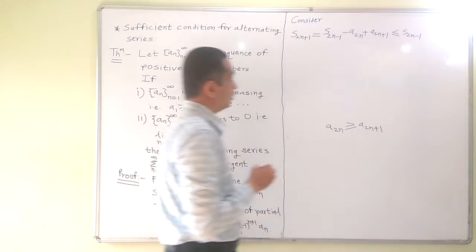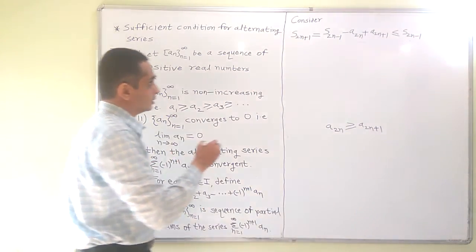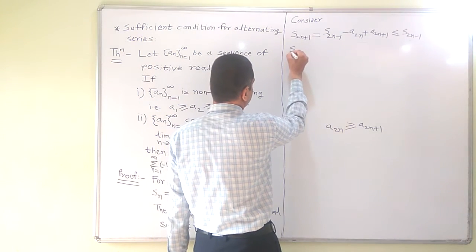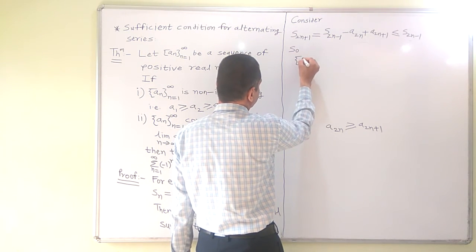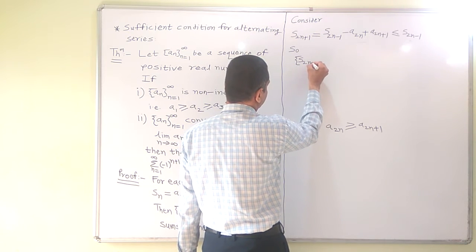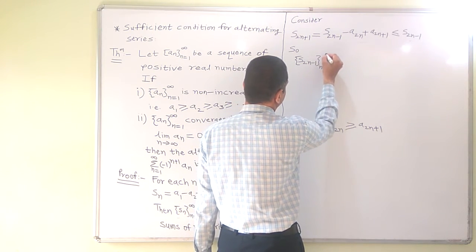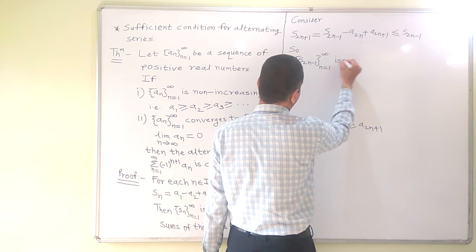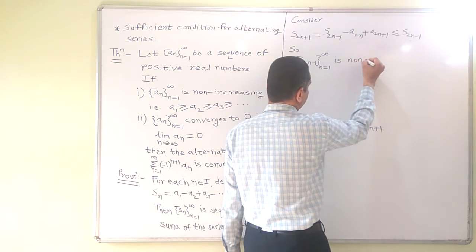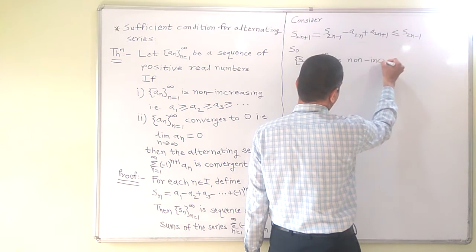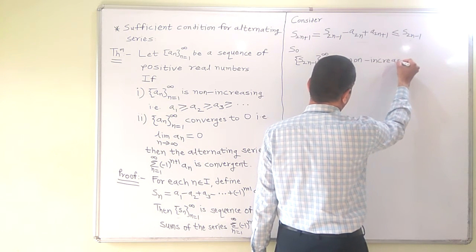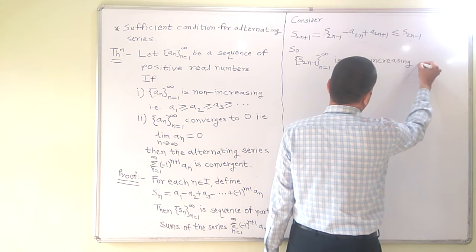This holds for all n. So the sequence S2n minus 1 is non-increasing. So this is first.